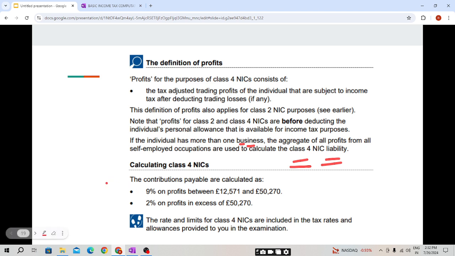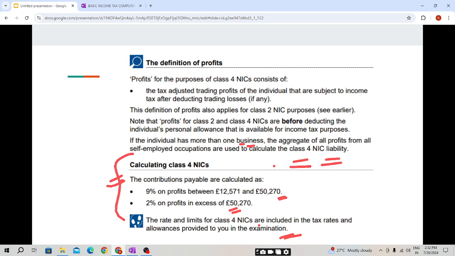Now coming to calculating the class 4 NIC. Contribution payable is calculated as 9% on profit between 12,571 and 50,270, and 2% of profit in excess of 50,270. The rates and limits for class 4 NIC are included in the tax rates and allowances provided to you in the examination.